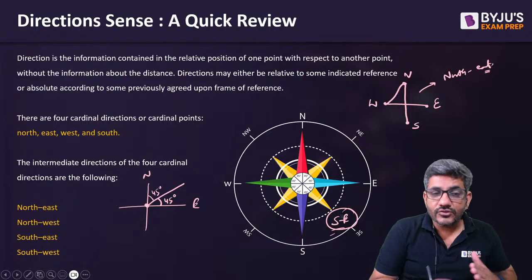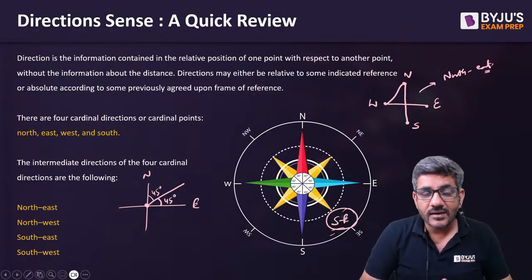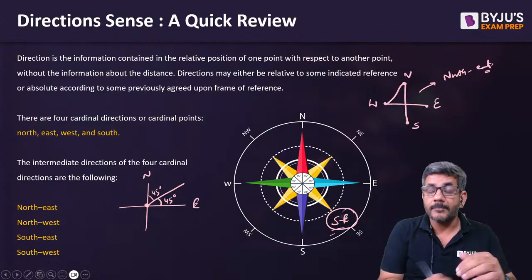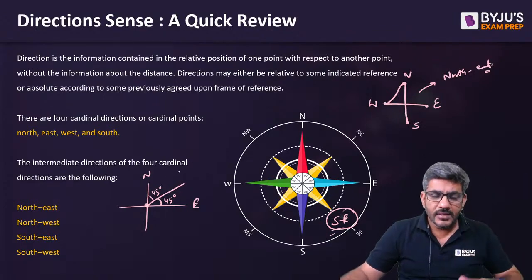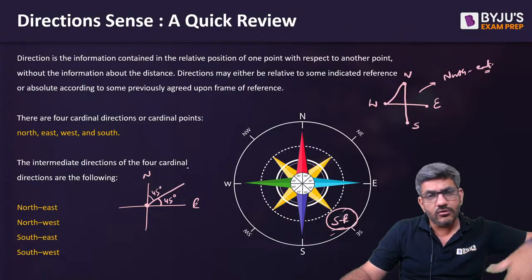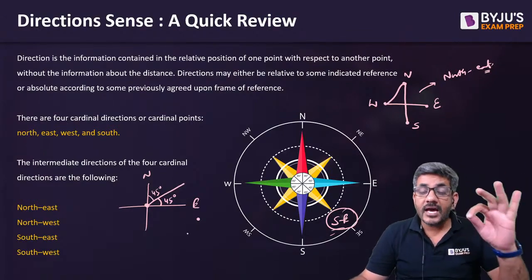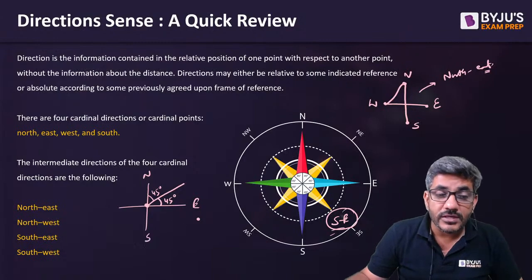If the person has to move in the northeast direction, he would be moving at exactly 45 degrees from north and east. But after some time, he takes a right turn, left turn, goes down, goes above, and then he is here. In which direction is he with respect to his original position?